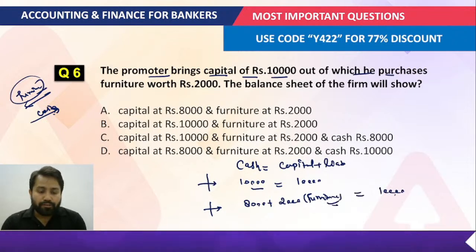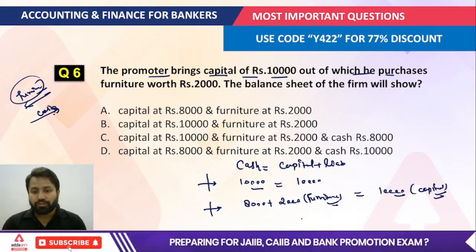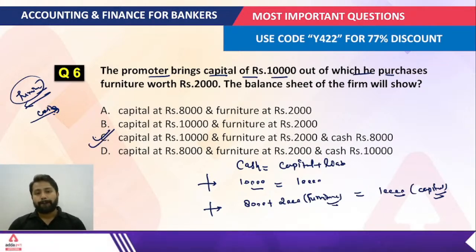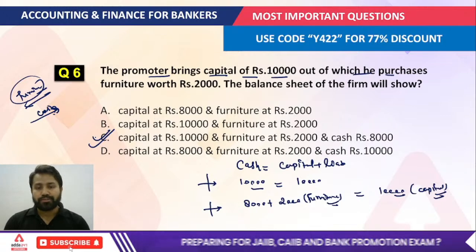And this would be equal to the 10,000 capital, and that would be your equation. Now just find where it is written here. Okay, so the correct option in this scenario would be C, right? So this is how we have to solve the questions.